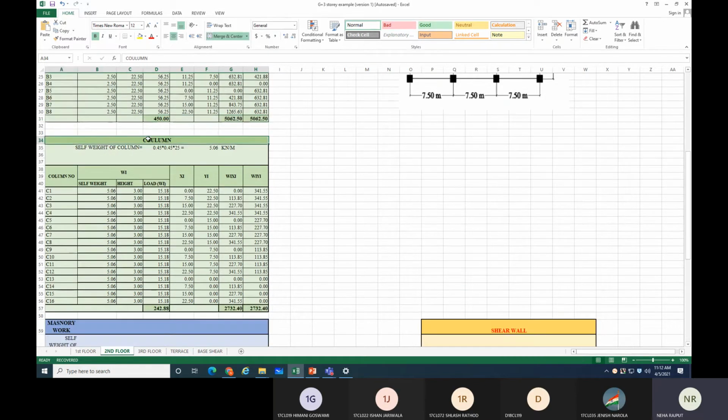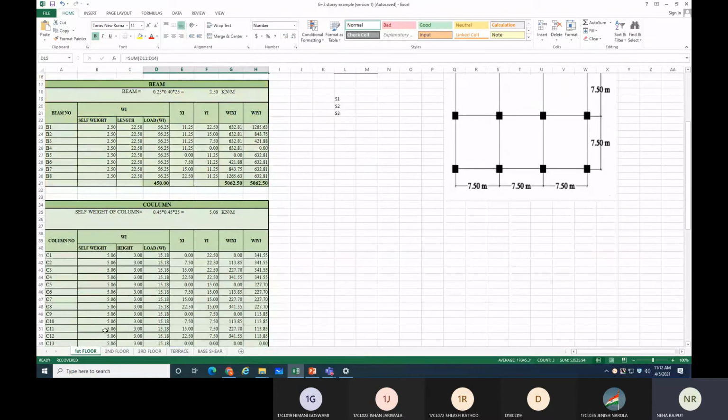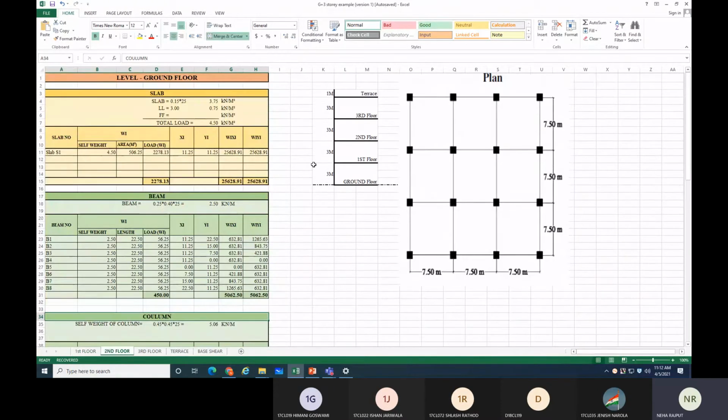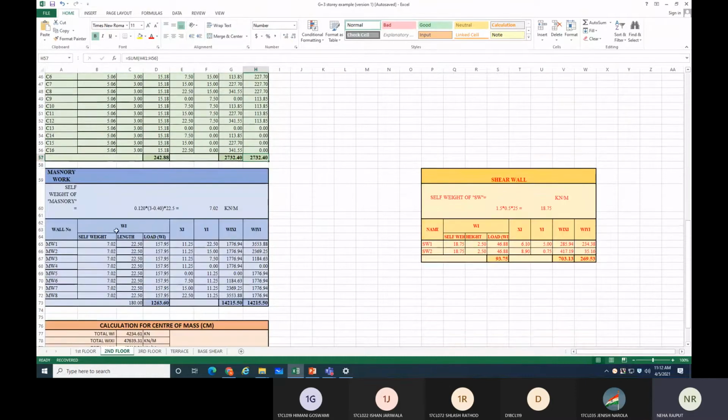Then is there any change in column from your first floor to second floor? No, ma'am. On second floor there is no change. So the same values you can obtain over here. In masonry wall is there any change?